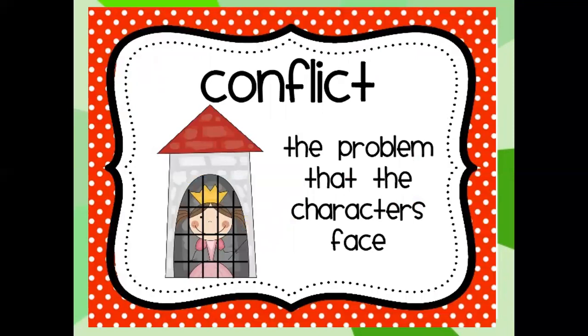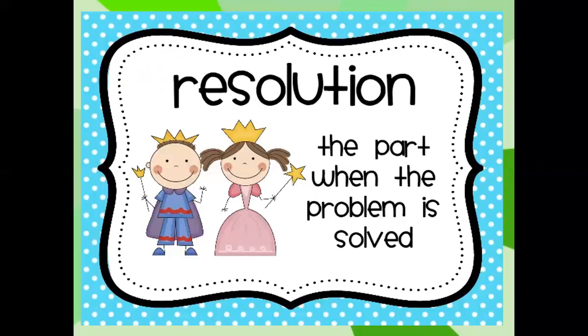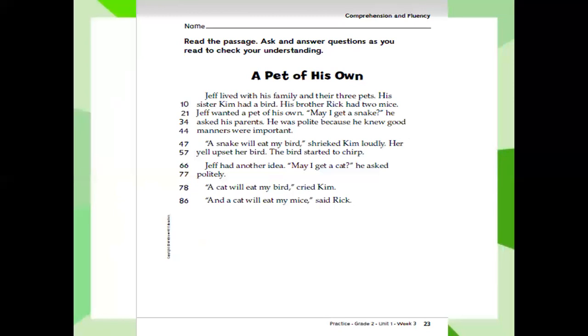The conflict is the problem in the story or the problem that the characters face. The resolution is how did they solve this problem. Now get your Turn practice book. Open page number 23. Read the passage, ask and answer questions as you read to check your understanding. Let's start page number 23.